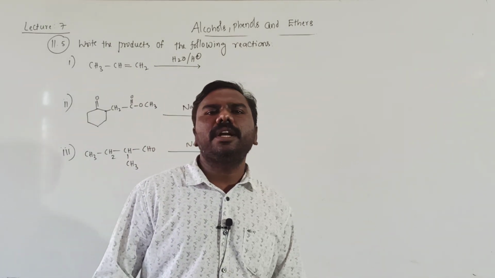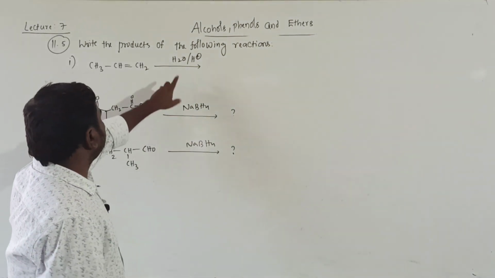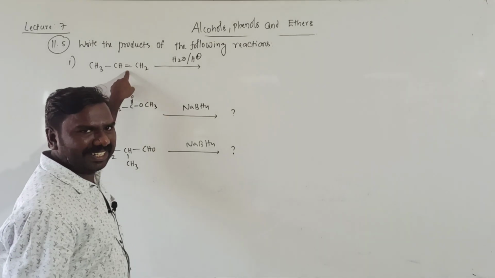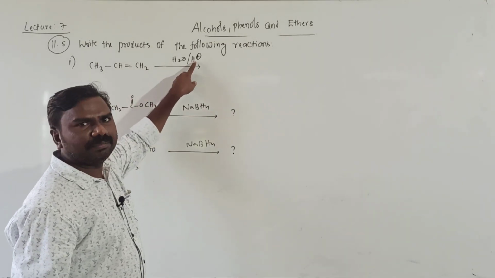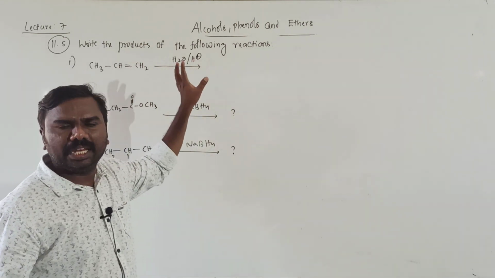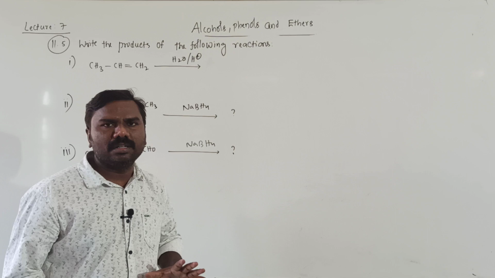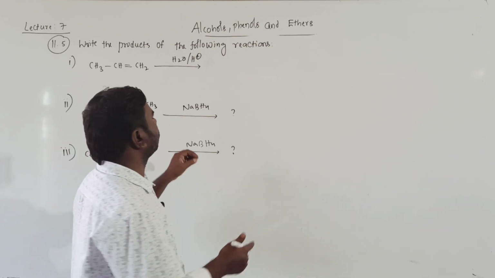They are especially expecting one question like this. You need to identify the products from the given reactants and reagents. So it is a hydration of alkene, which means addition of water to the alkene in acid medium. Nothing but acid catalyzed hydration of alkene then forms alcohols. It follows the Markovnikov rule, already discussed.